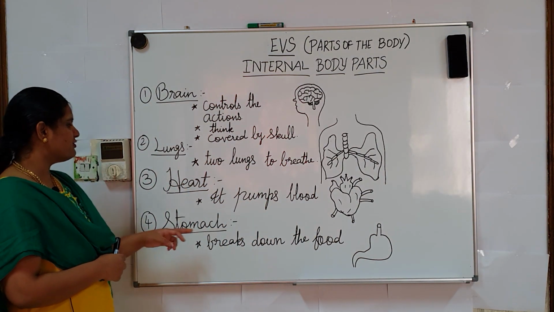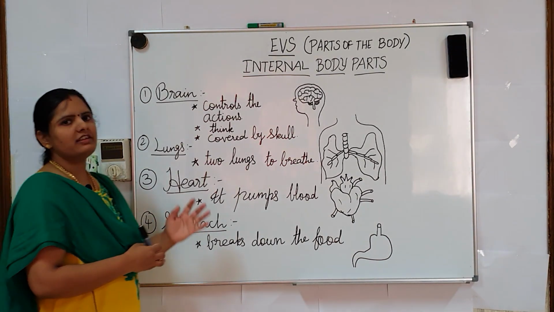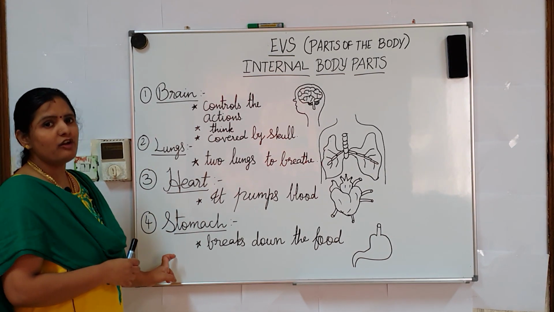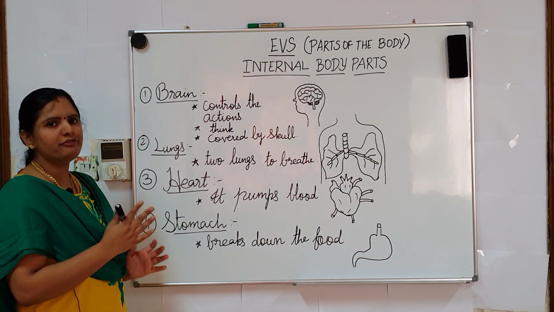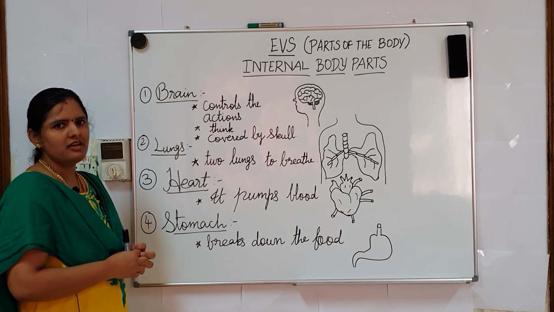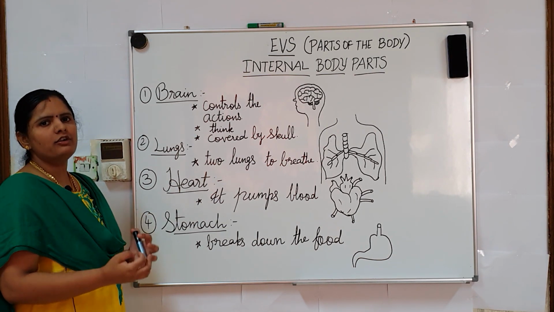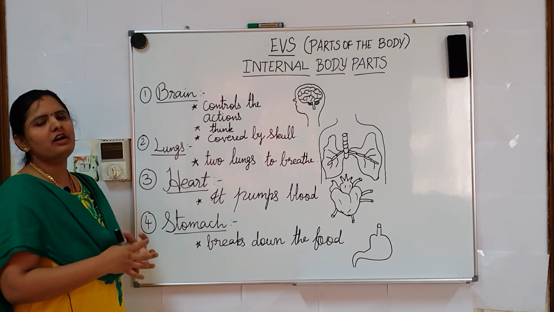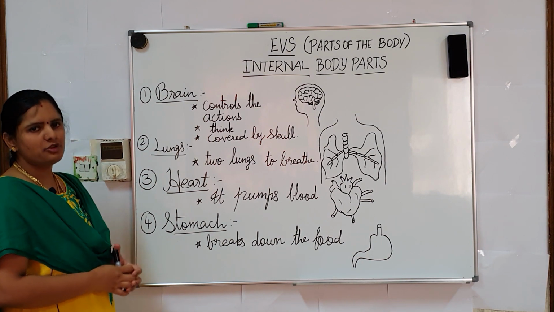Next, move on to the stomach. The stomach is a sac-like structure which is located in the upper abdomen. What is the function of the stomach? It helps to break down the food and make it into digestive juice, which helps to produce energy. Whenever we want to do some work, we need energy to perform that work. This is about the stomach.